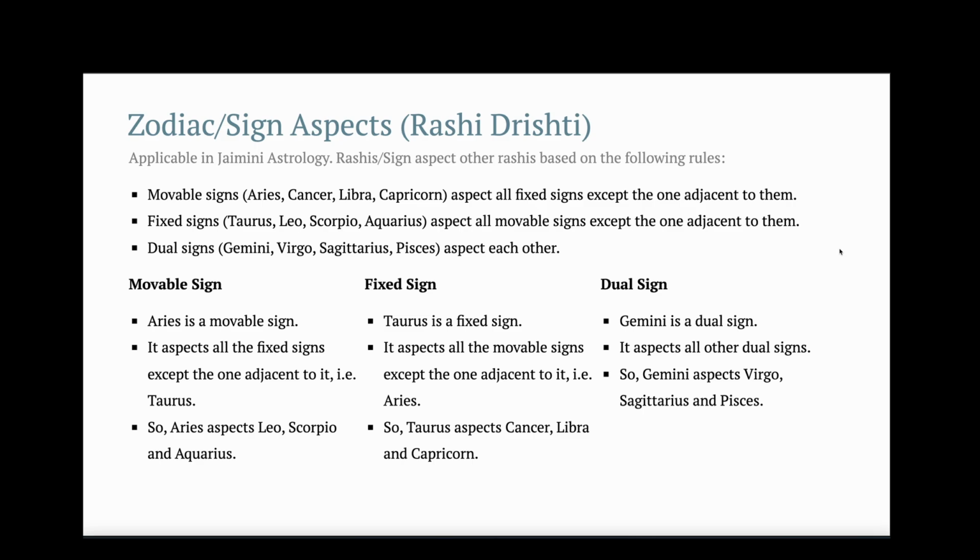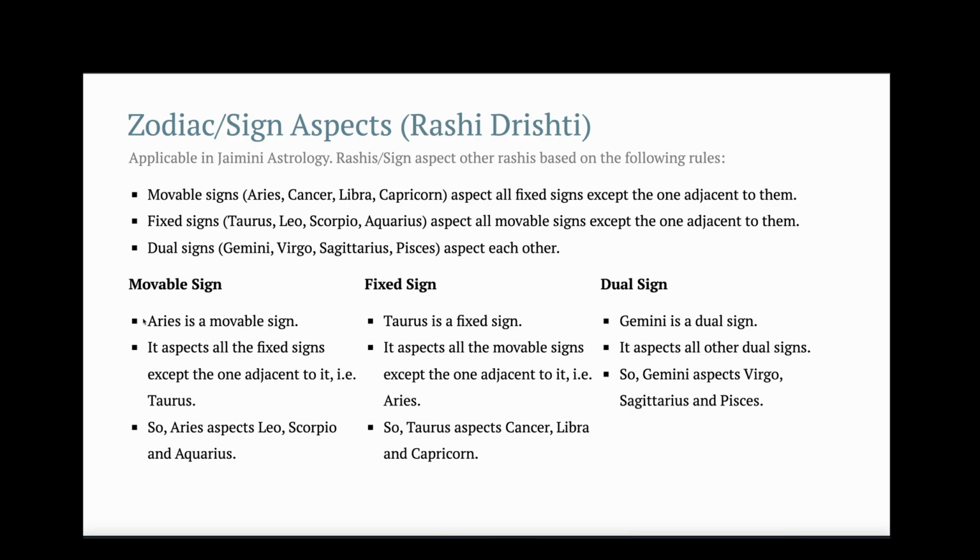And all the fixed signs aspect all the movable signs except the movable sign that is adjacent to them. And the final rule is all the dual signs aspect all the other dual signs, that is, they aspect each other.